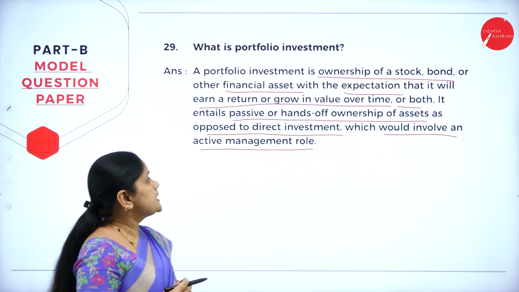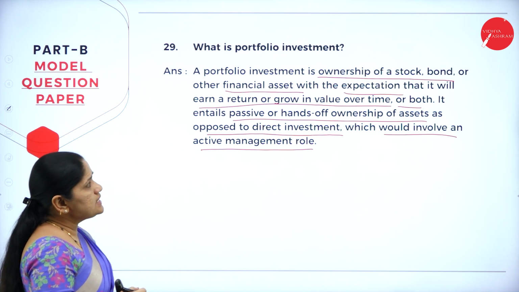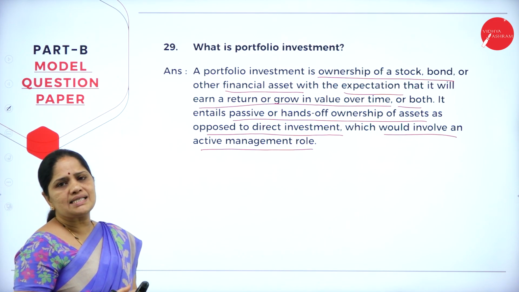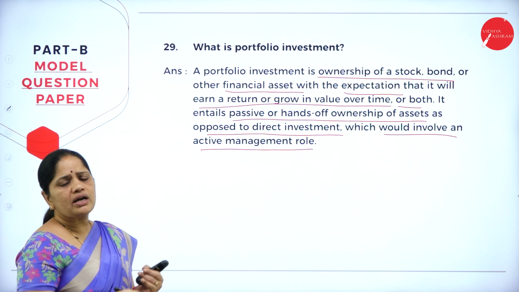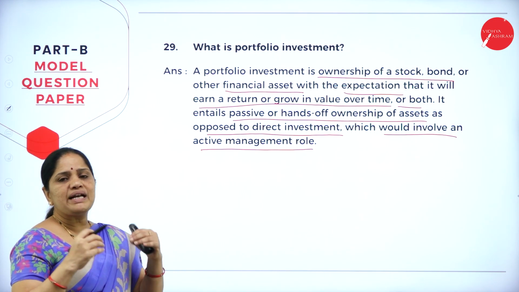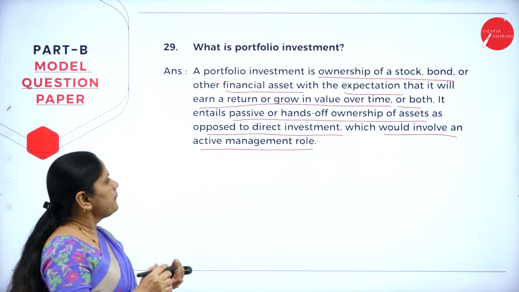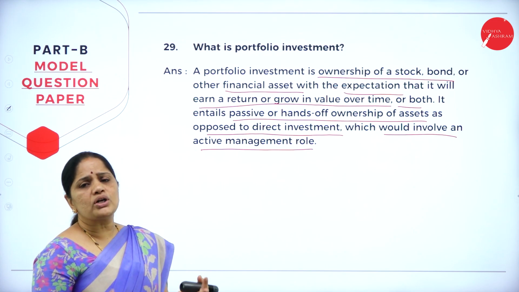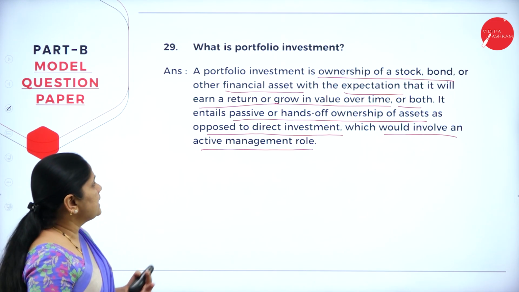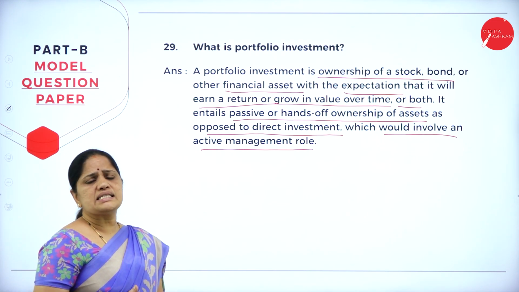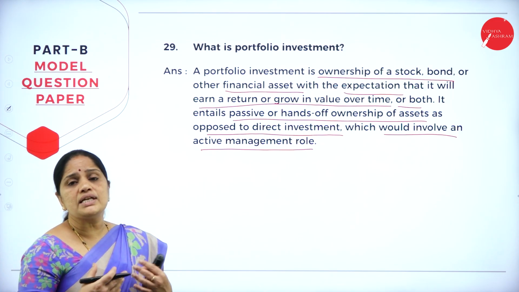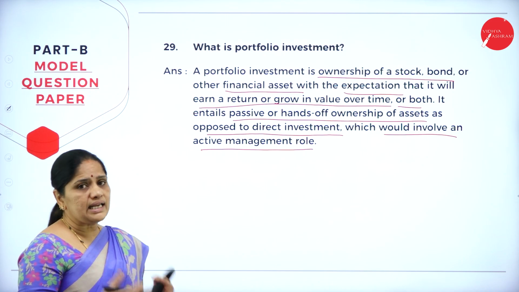Now, portfolio investment is the ownership of a stock, bond or other financial asset. Now, what do we mean by stock? It is nothing but investment in the shares of a company. Then bond. So, bonds may be issued. It may be a debenture bond or a government bond, anything like that, or any financial asset. So, financial asset refers to any of the financial instruments which are there for investment.